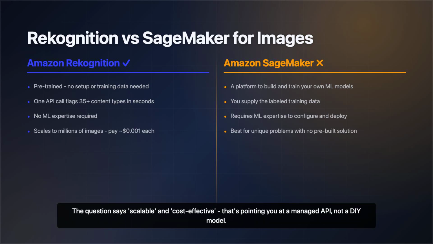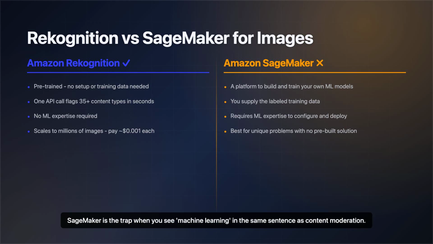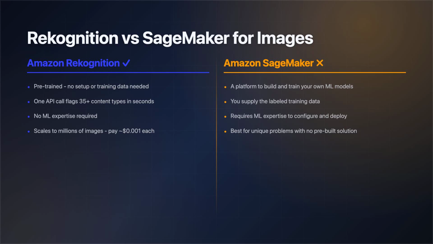The question says scalable and cost-effective. That's pointing you at a managed API, not a DIY model. SageMaker is the trap when you see machine learning in the same sentence as content moderation.